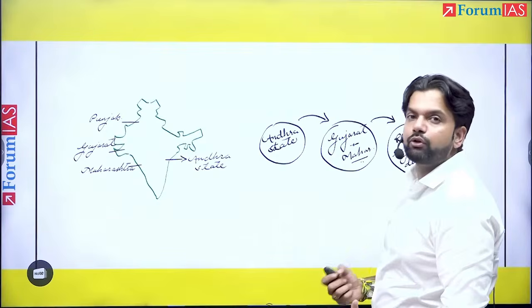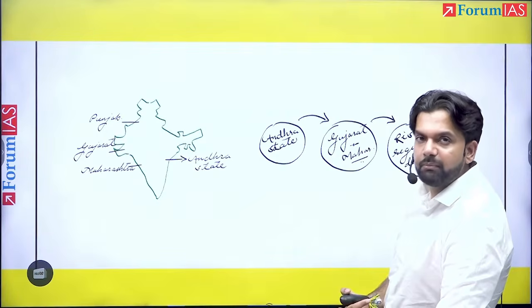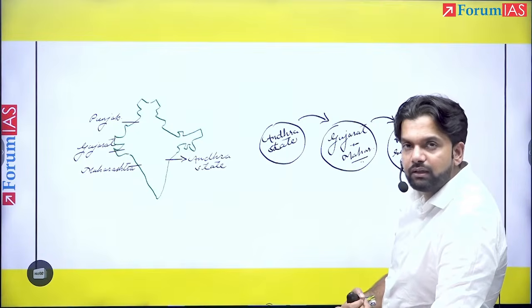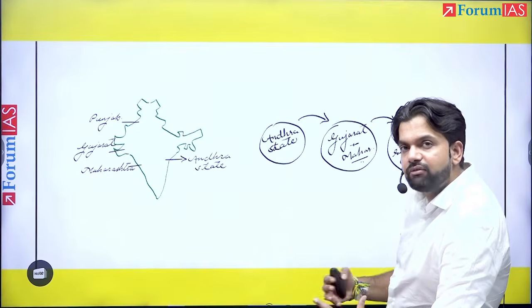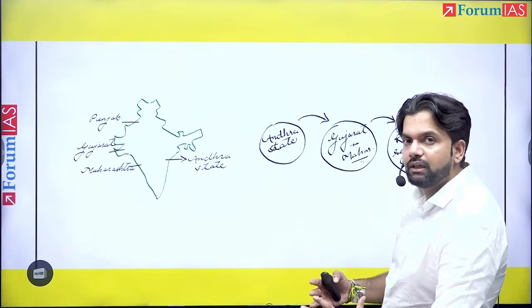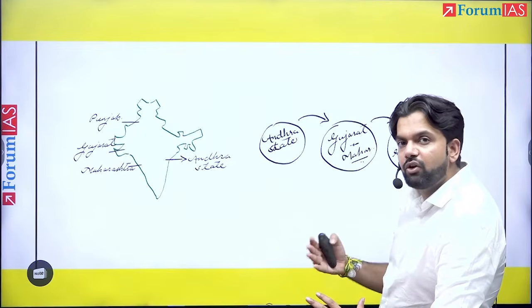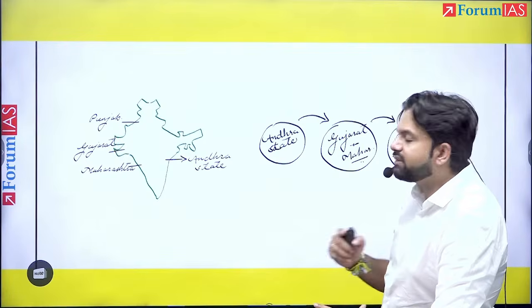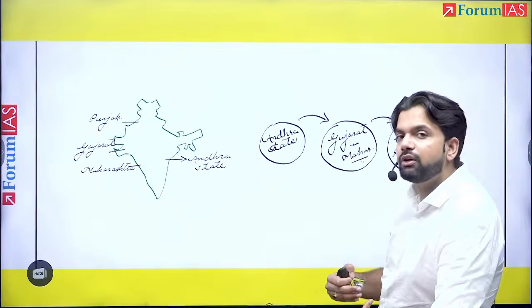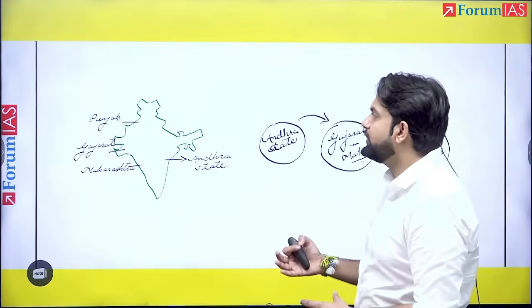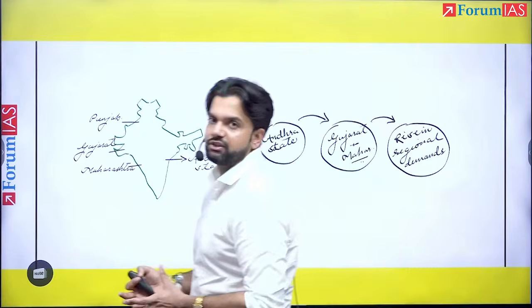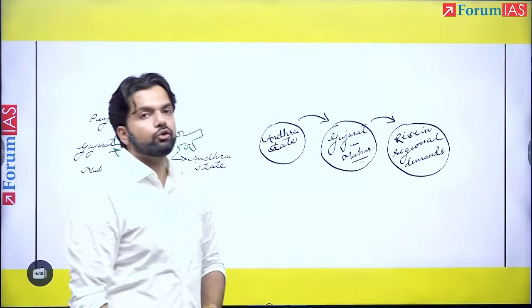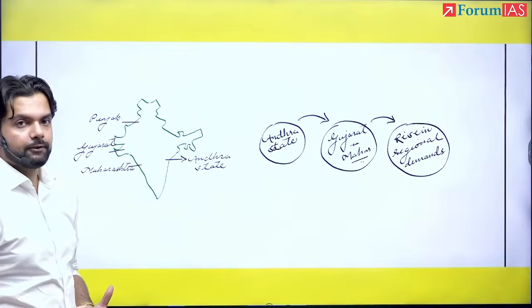But at the same time, it is also very significant to understand that a certain graphic could also have been made here. For example, you could have drawn a map of India discussing several linguistic state reorganization related issues. At the same time, if you are one of those candidates who could not really draw the map of India under examination pressure, you could have also incorporated a chronological chart here.